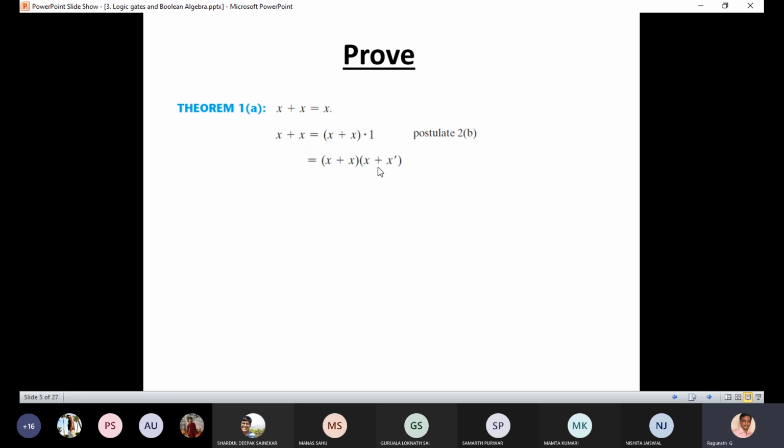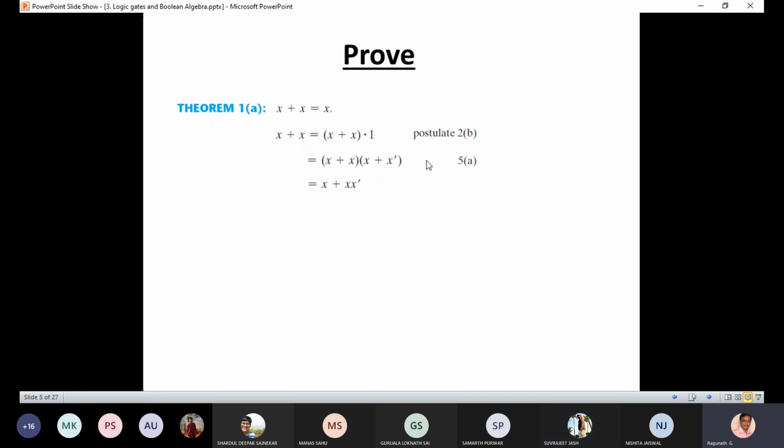And this one is replaced by X plus X bar. Can you tell me which postulate? Postulate 5A. Am I correct? You refer and tell. Then, can you guess what is the next step? We have to do the distributive law. Yeah, we can use it.